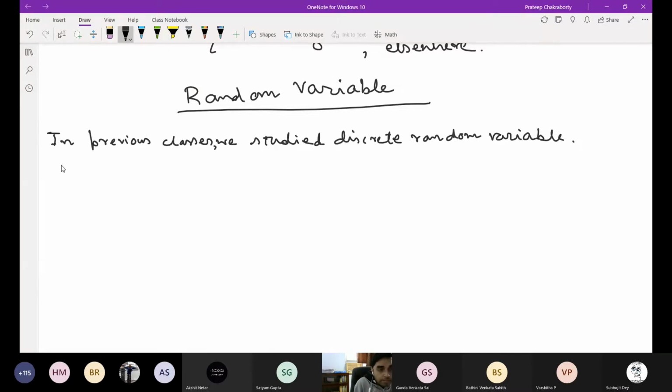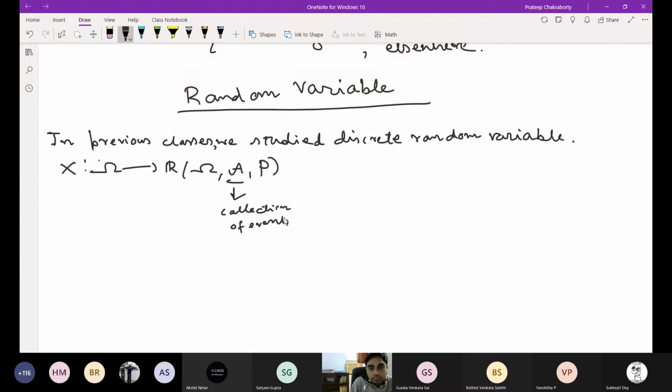So this is a map X from this omega full set to R, where omega is a full set, A is the set of events, and P is the probability of the set of events. So this is a collection of events. And this is the probability.